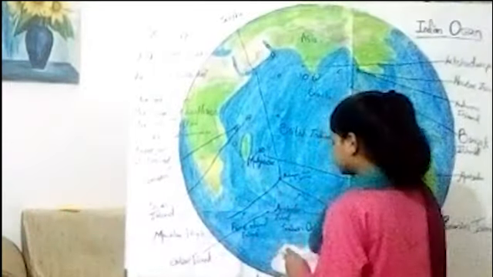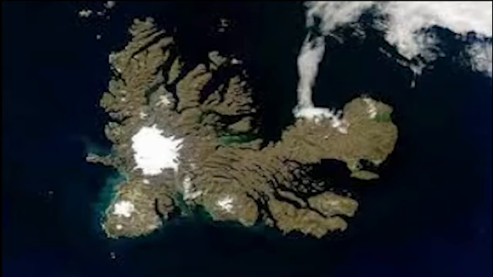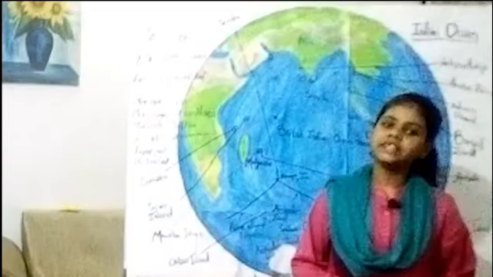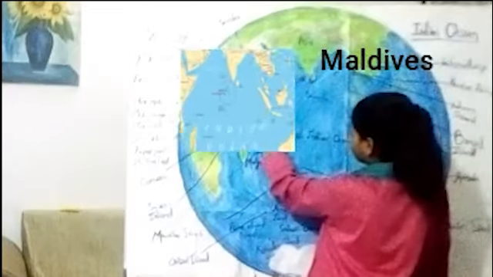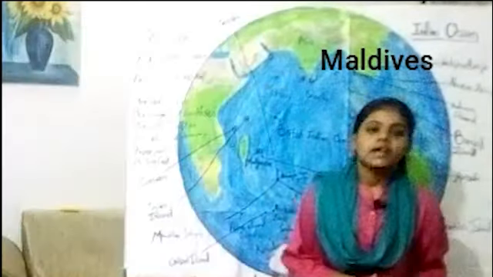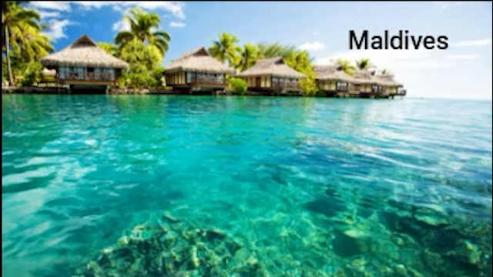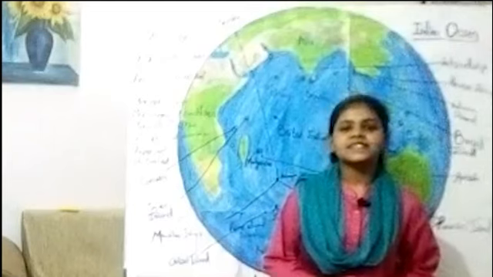Which is here. The Kerguelen Islands are an overseas territory of France located in the southern Indian Ocean. Maldives. Which is here. It consists of a chain of about 1,200 small coral islands. So these are the group of islands of the Indian Ocean.